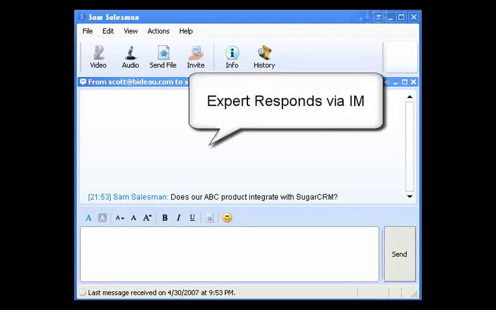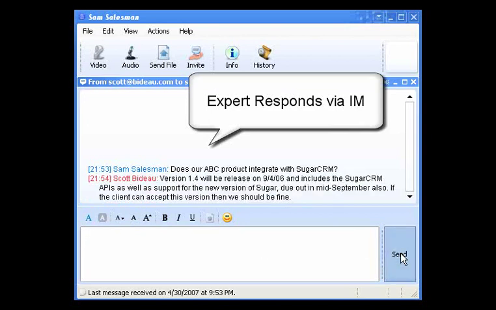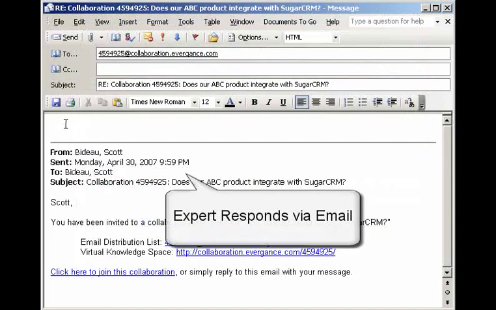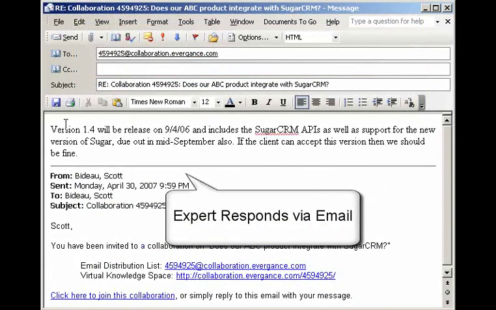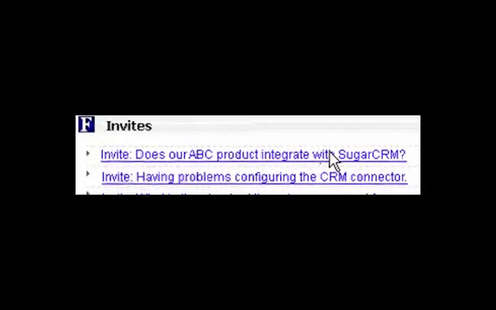Here we see an expert who is invited via IM. This user can simply reply to the IM with their answer, and that information will again be captured by the framework and included in the collaboration thread. Similarly, an expert who has been invited via email can simply reply to that email with their answer, which will also be intercepted by the framework and included in the collaboration. For those users invited by an RSS feed, they can simply click on the invited link and post their answer directly to the collaboration workspace.